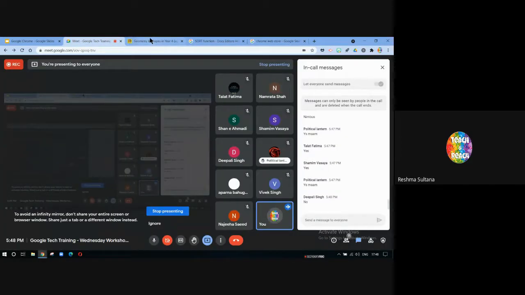Any others? Any doubt? You can unmute since this is a small group training. You can unmute and ask as well, or you can type it in the chat box.